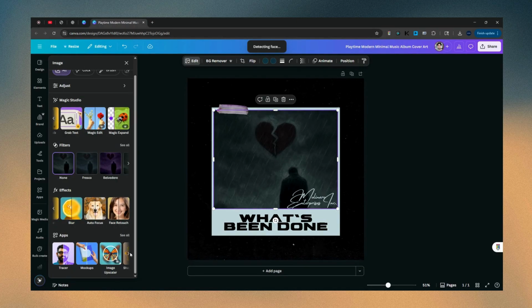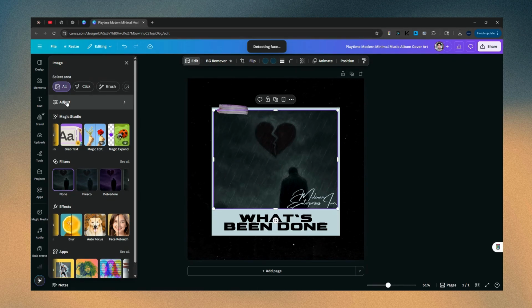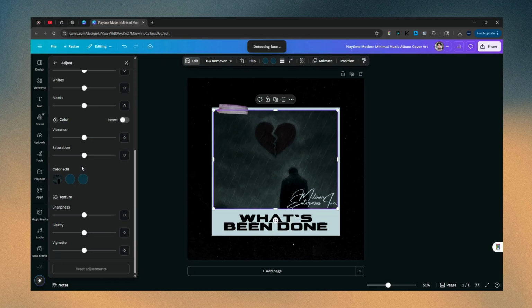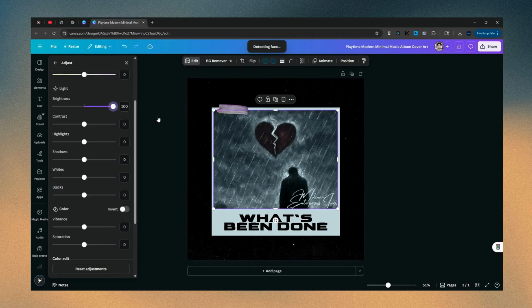Looks like there's no real way to clean this up here. So we're just going to go to adjust and let's do it ourselves. Let's do clarity. That's a little better. I can see that a little better. Vignetting, no. Move up the brightness a little bit. Wow, that actually came out very well.